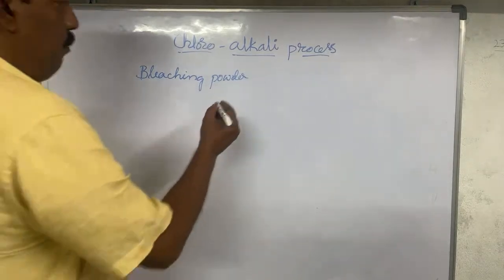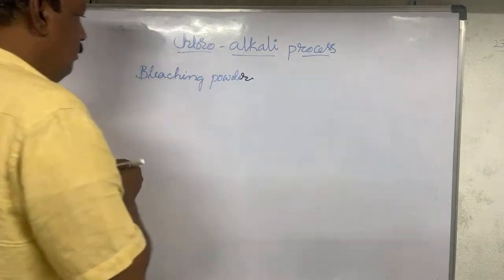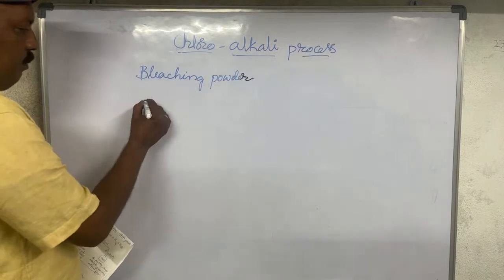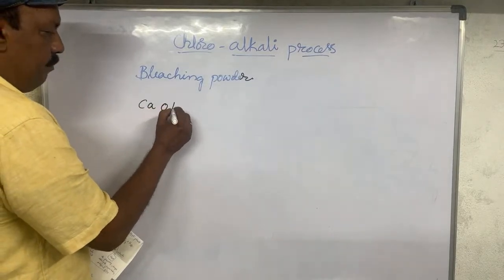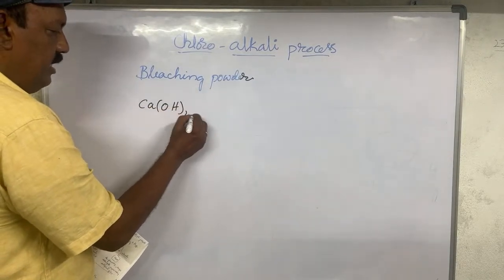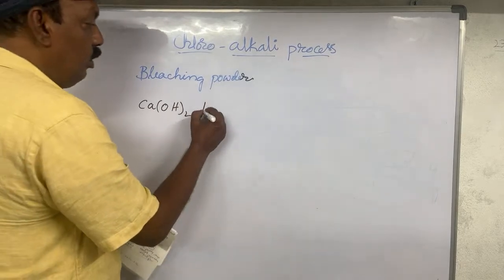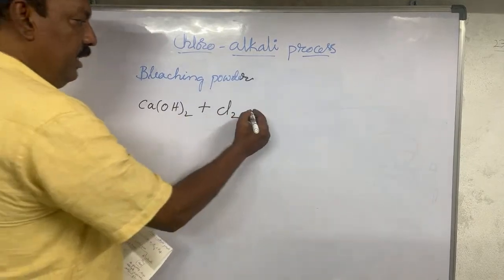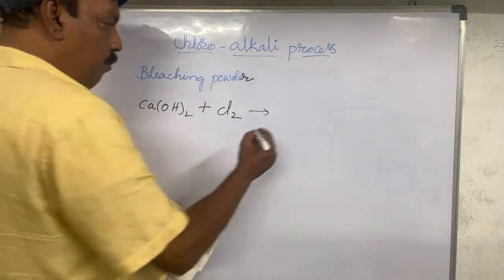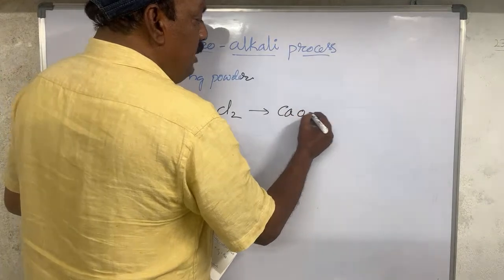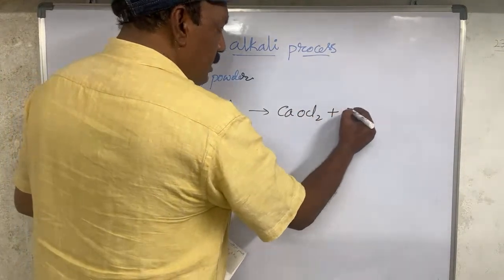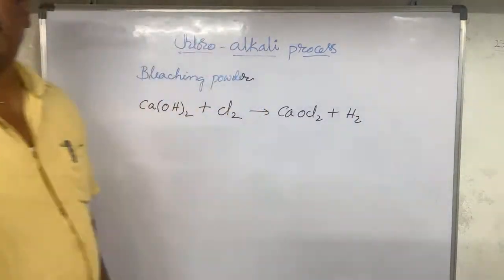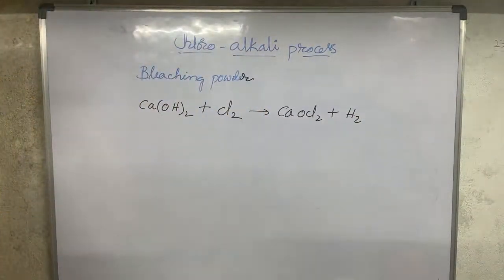Now we come to bleaching powder and how to prepare it. We take slaked lime, Ca(OH)2, and chlorinate this slaked lime, and we get bleaching powder, calcium oxychloride, plus water.